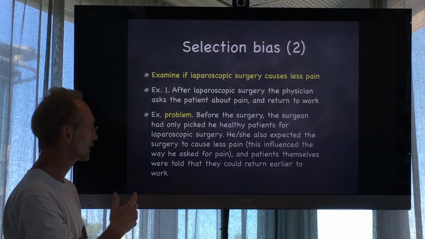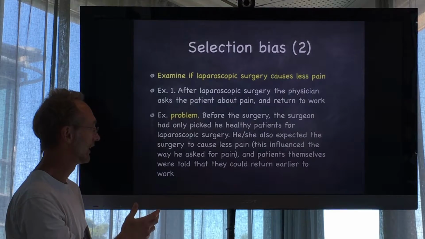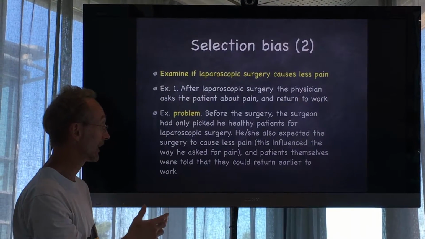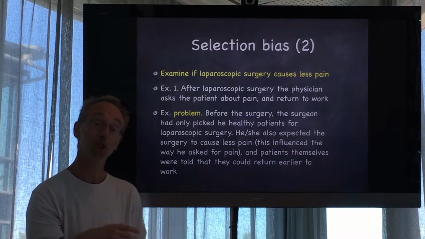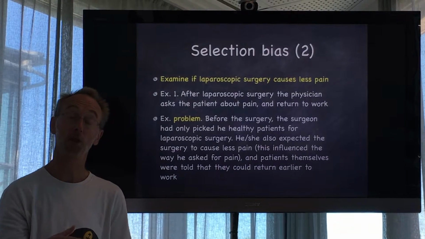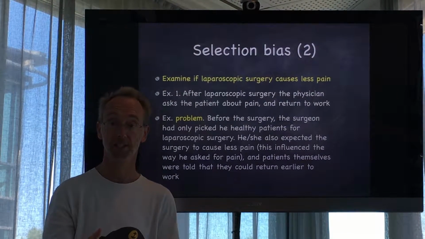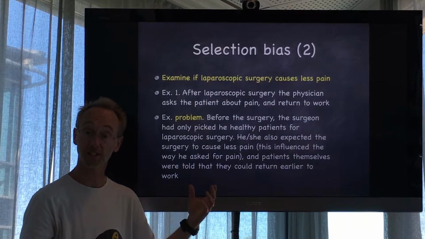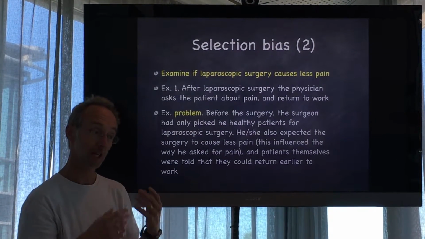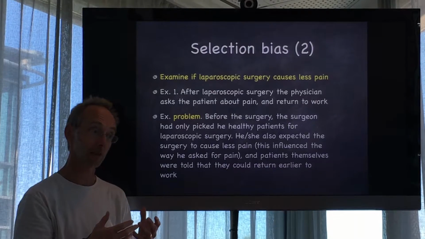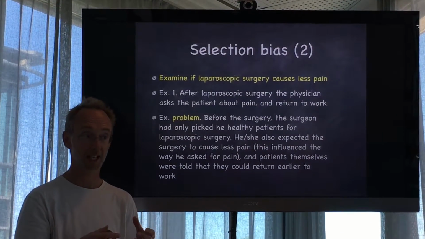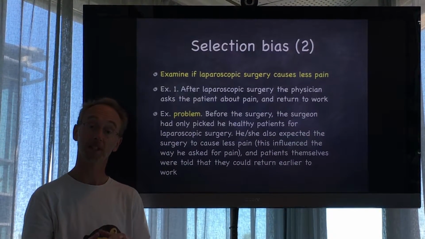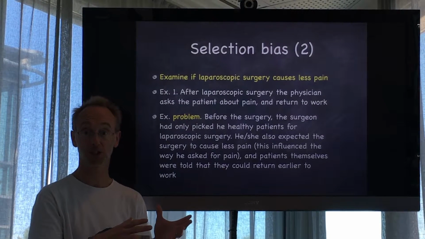He or she also expected the surgery to cause less pain, and this influenced the way he asked for pain, and patients themselves were told before the surgery that they could probably go back to work earlier than if they'd had open surgery, and that will of course influence the answers they give. So here, an assumption that laparoscopic surgery is less severe will influence the answers of patients.